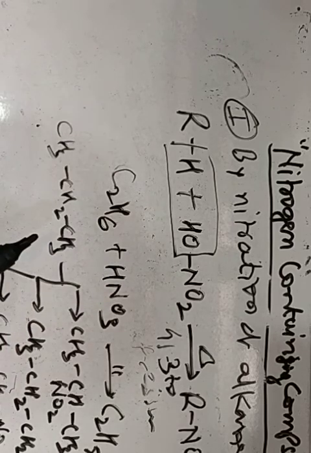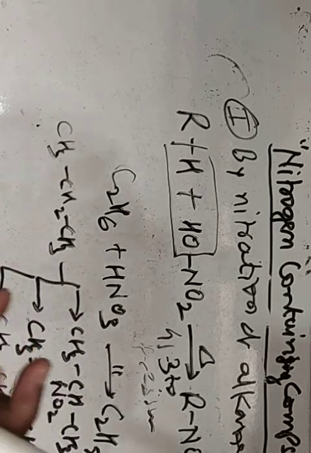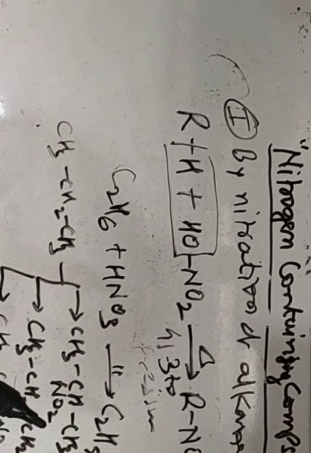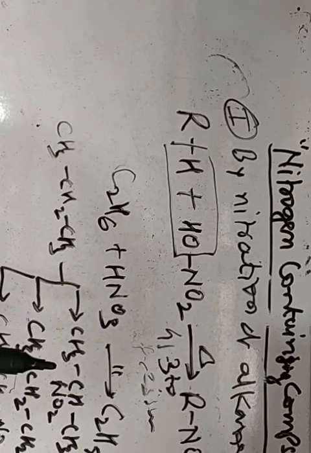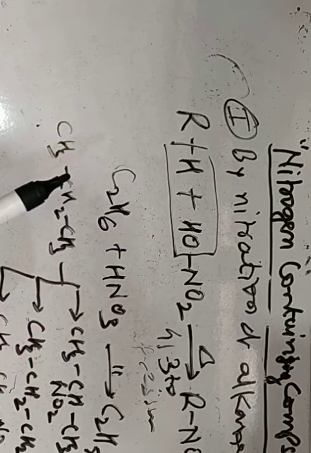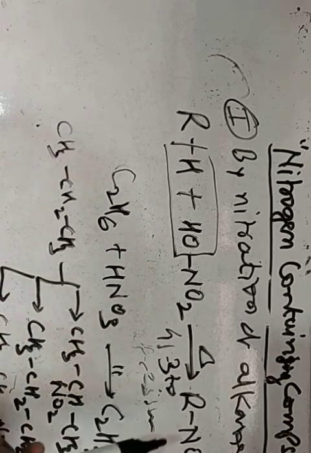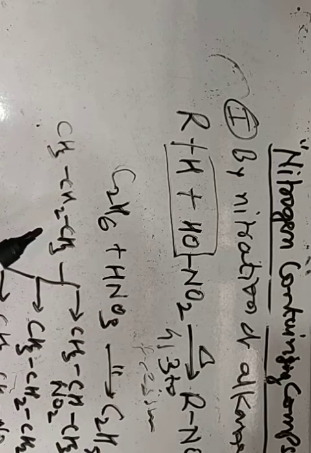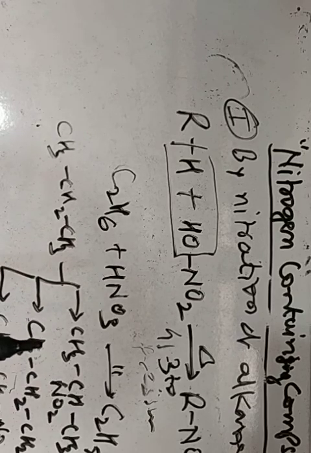And in the liquid phase, polynitration may occur. The major difference between liquid phase nitration and gas phase nitration is that in gas phase nitration, mononitration occurs and we get only nitroalkane, and in liquid phase nitration, polynitration takes place and we get dinitro, trinitro alkanes. So this is about the first method of preparation of nitroalkane.